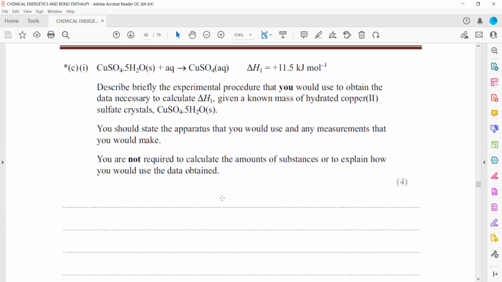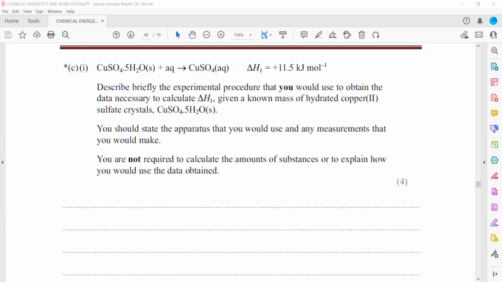Hydrated copper sulfate, which is in a solid state, dissolved, the enthalpy change is 11.5. Describe briefly an experimental procedure that you would use to obtain data necessary to calculate ΔH1, like how much energy is absorbed when hydrated copper sulfate dissolves. You should state the apparatus that you use to measure and how we work this out. So we want to calculate the enthalpy change when hydrated copper sulfate dissolves.